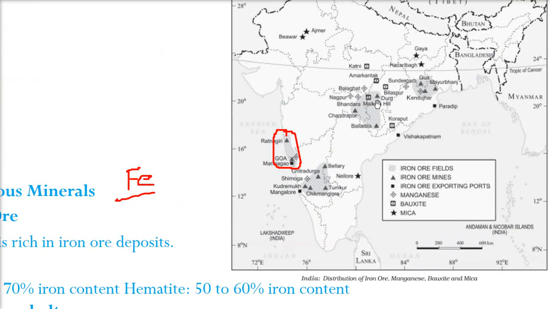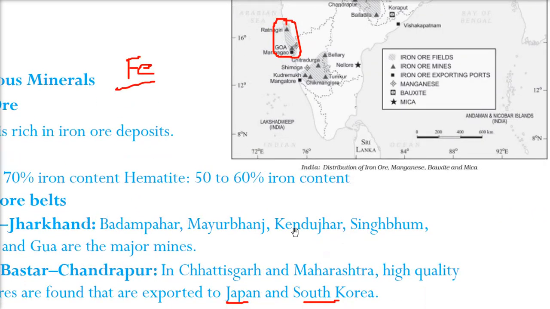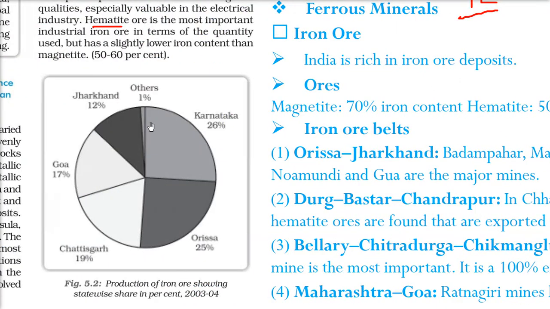Let me take you again to this place which we just talked about. These are the iron ore fields which have been identified, and then we have iron ore mines: Kendujhar, Mayurbhanj, Goa, Chandrapur, Ratnagiri, Bellary and Tumkur. These are the places we just discussed.